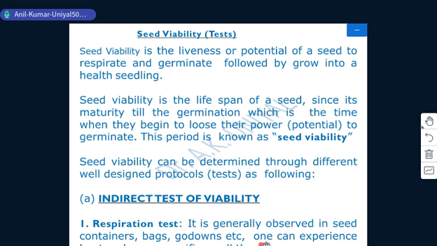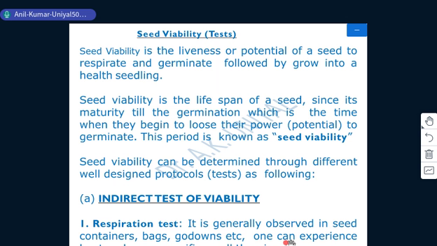It is generally observed in seed containers, bags and godowns that one can experience heat and some specific smell or aroma, because in the process of respiration there is oxidation of reserve foods.